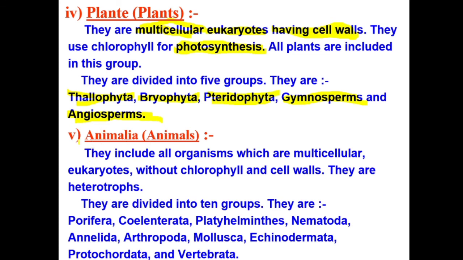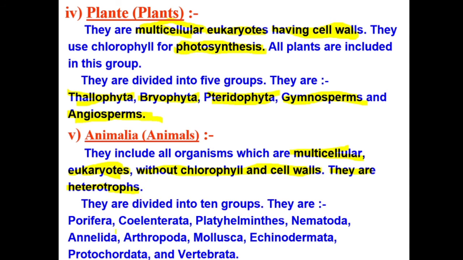Next is kingdom Animalia. To be in kingdom Animalia, what should you have? You should be multicellular, a eukaryote, and you should not have any chlorophyll or cell wall. That's how you can be in kingdom Animalia. If you do not have chlorophyll, you cannot perform photosynthesis. What will you be? You will be a heterotroph.